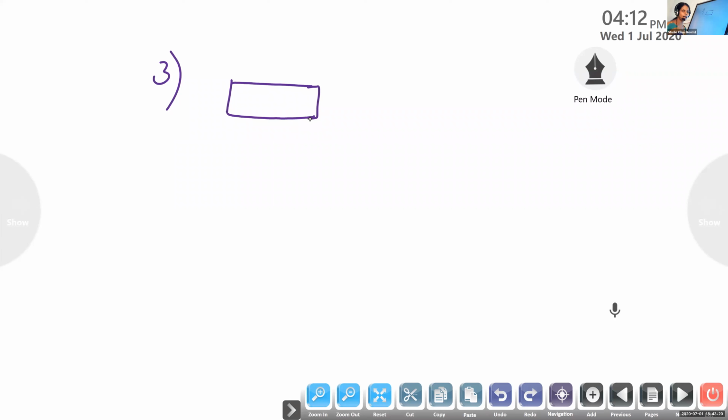Okay, so I drew one rectangle on the screen. What's the next step? One more rectangle, which we will start from inside of the first one.